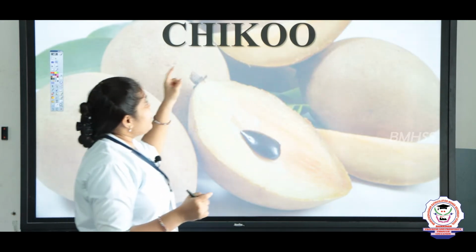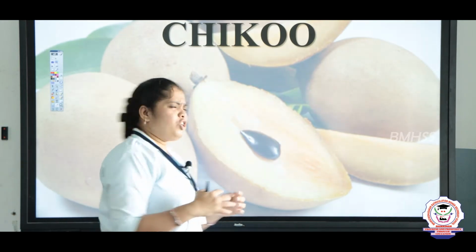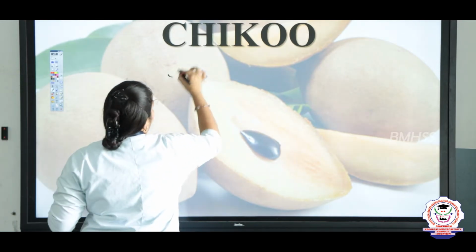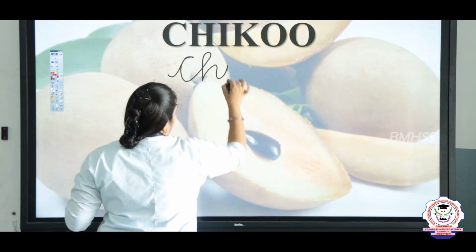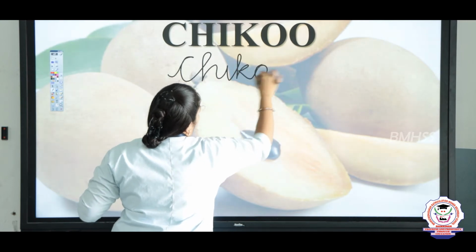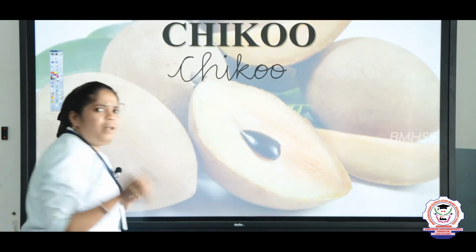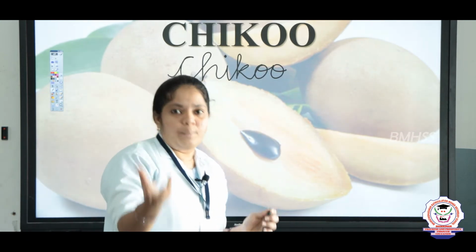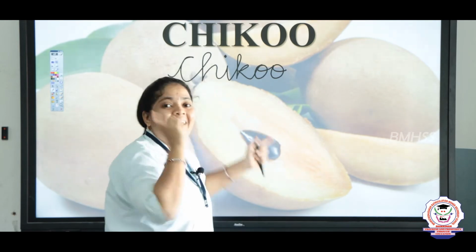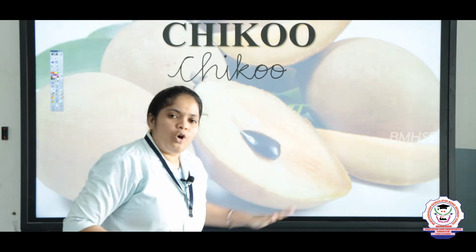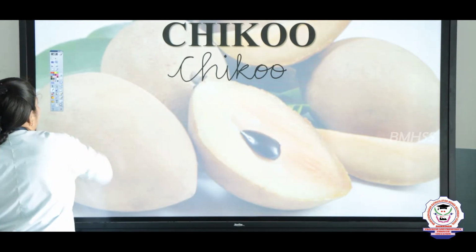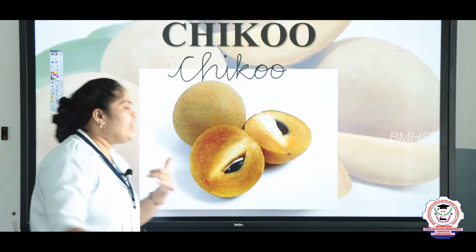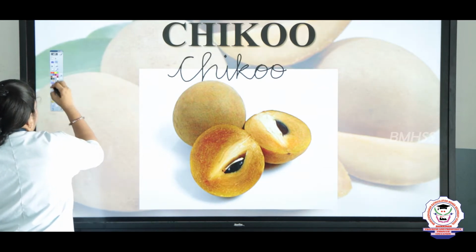And see the next one. What is that? Chikoo. Let's write now. What is the spelling of chikoo? C-H-I-K-O-O, chikoo. Do you know the Tamil name for chikoo? In Tamil they say sapota. The name of this sapota in English is chikoo. It is also very good for increasing blood. It will increase the blood content in your body.